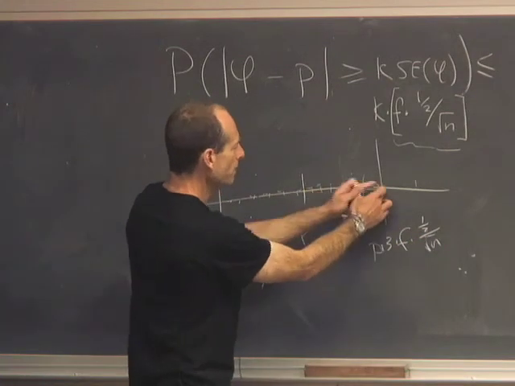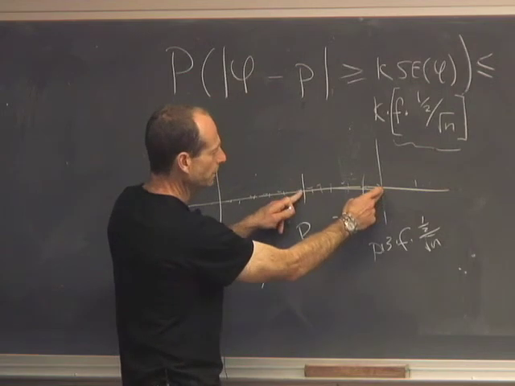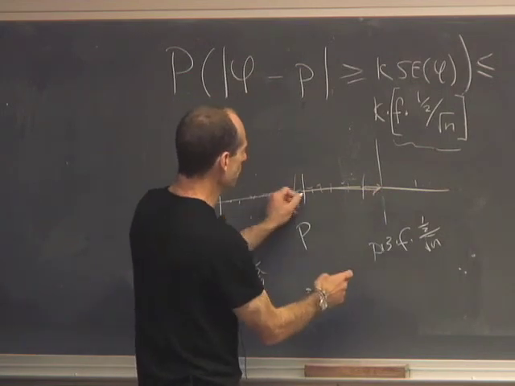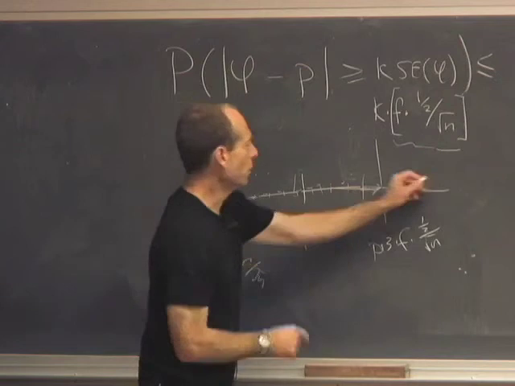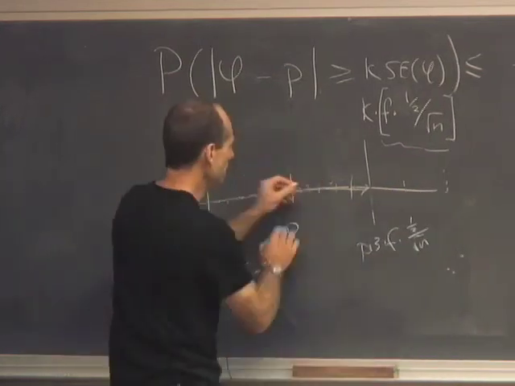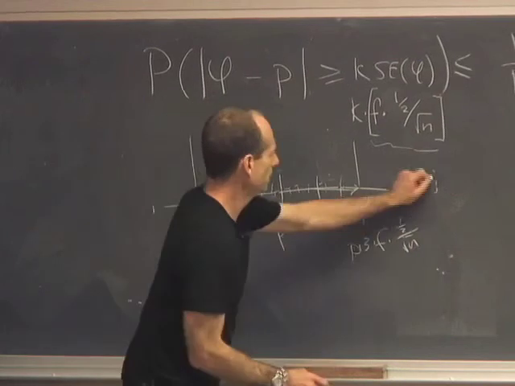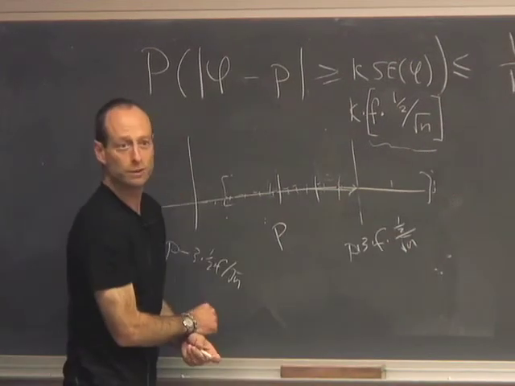Well, if I'm closer to p than this limit, then when I go down by that amount, I'm going to trap p. I'm going to go up to something like that, I'm going to go down to there, and I'm going to cover p. If I'm in here, then if I go up and down by this amount, I'm going to include p and include some junk up there, right?